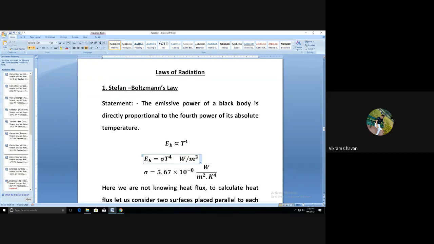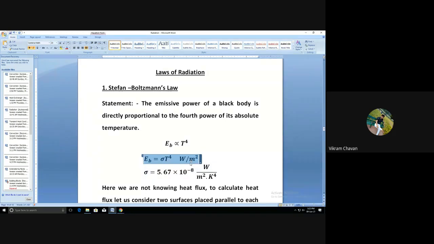So we will get the equation as E suffix B, that is the emissive power of a black body, equal to sigma multiplied by T raised to 4. Okay, and its unit will be watt per meter square. The unit for this particular equation will be watt per meter square.